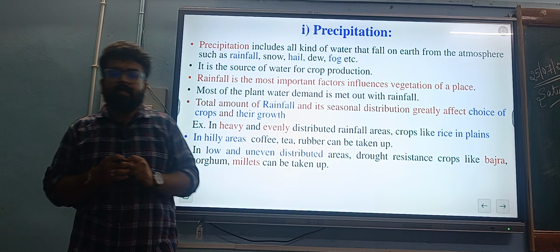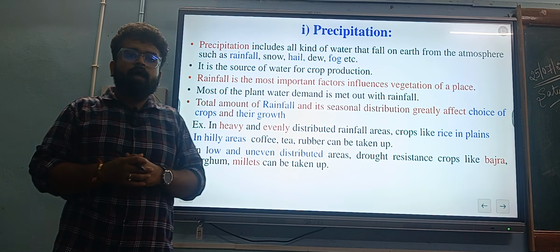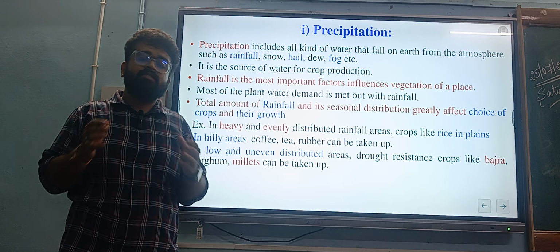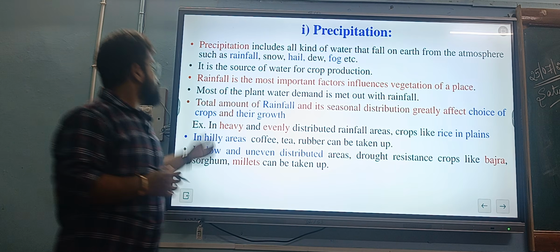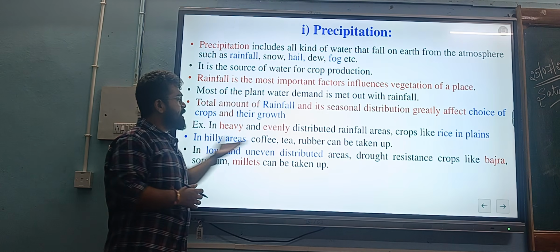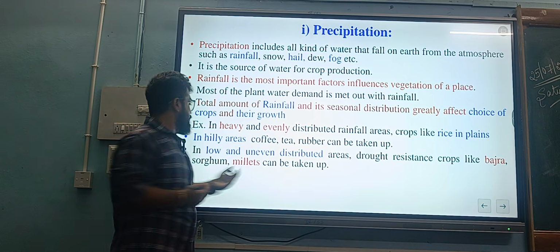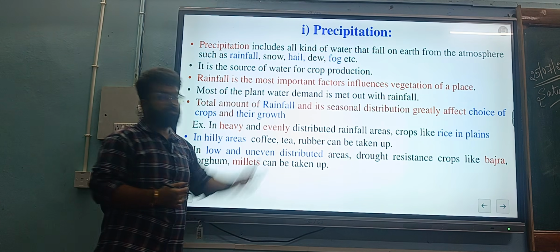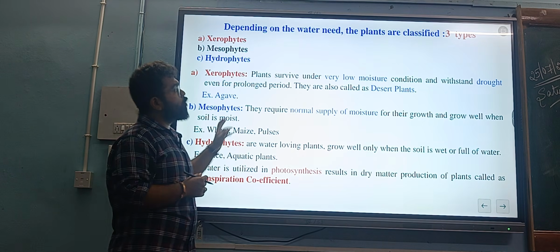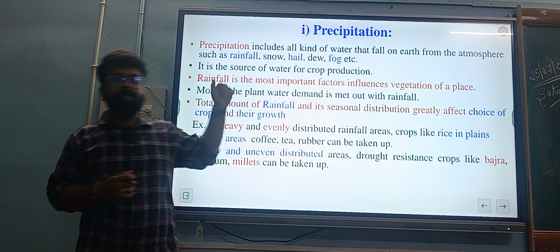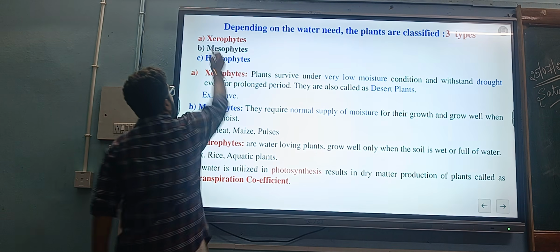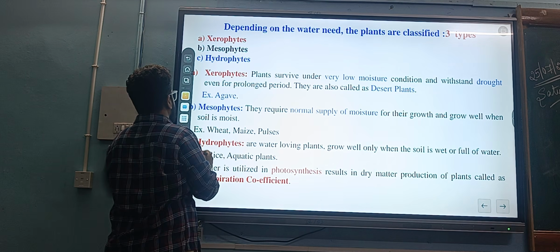We call Indian agriculture a gamble because the monsoon is unpredictable. We get highly scattered rainfall, which really affects crop production. So in heavy and evenly distributed rainfall areas, we can grow crops like rice in the plains, and in hilly areas coffee, tea and rubber, and in low rainfall areas we can go with drought resistant crops such as bajra and sorghum. Depending upon precipitation and water need, we have classified plants into three types, that is xerophytes, mesophytes and hydrophytes.